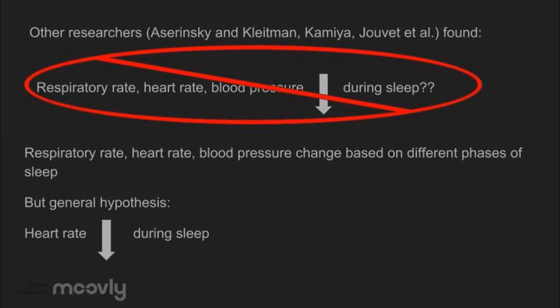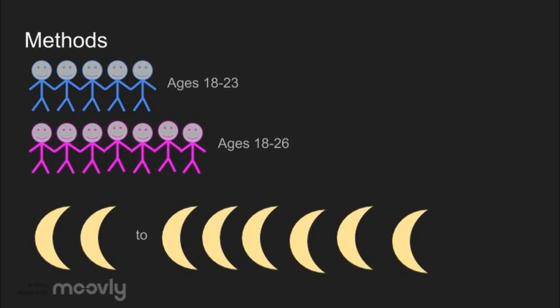The researchers in this study predicted that they would find data similar to these previous researchers. The hypothesis was that during sleep, heart rate would decrease. For this study, they basically were trying to quantify the relationship between heart rate, respiratory rate, systolic blood pressure, and the EEG patterns of human sleep, but we only really are interested in heart rate for this subject.